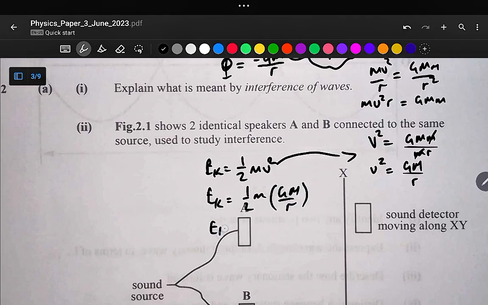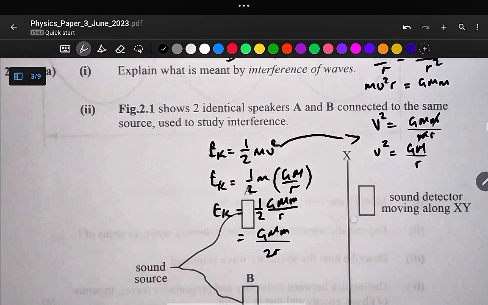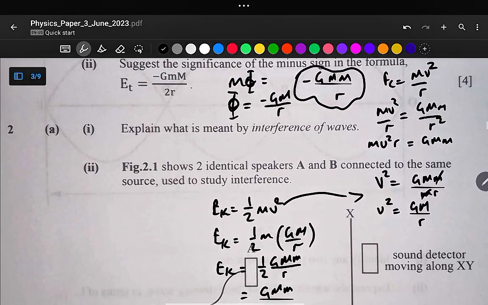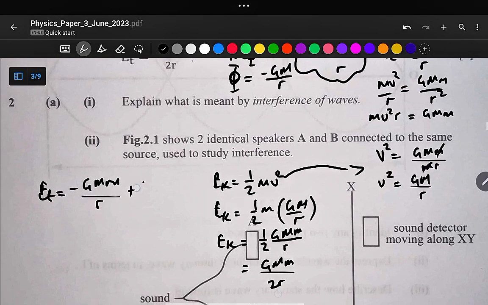Therefore kinetic energy is equal to half GMm over r, or we can just say it is GMm over 2r. So this is the formula of our kinetic energy. Therefore the total energy is minus GMm over r for gravitational potential energy plus GMm over 2r.